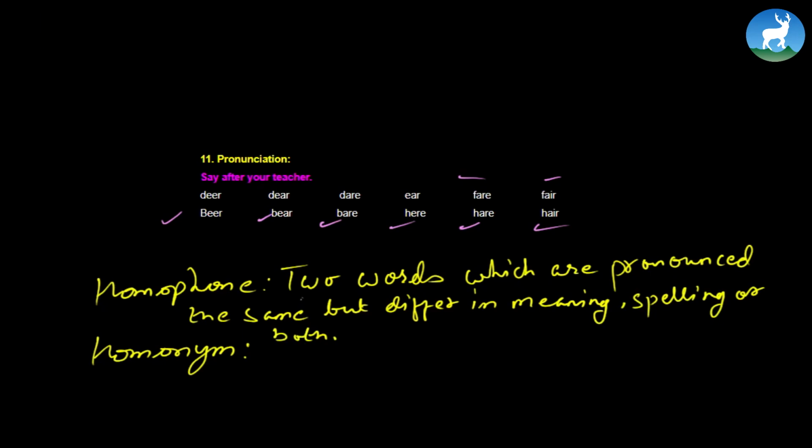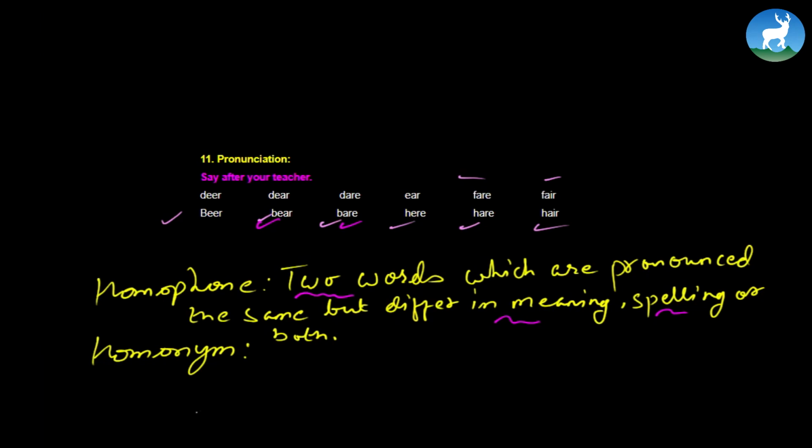So look at the definition first. Two words which are pronounced the same, meaning they have the same pronunciation, but differ in meaning. Their meaning differs, spelling differs, or sometimes both differ, meaning and spelling both. For instance, bear, this bear, and this bear. Look at that. B-E-A-R and B-A-R-E. They're pronounced the same, but their spelling is different, and of course their meaning is different.